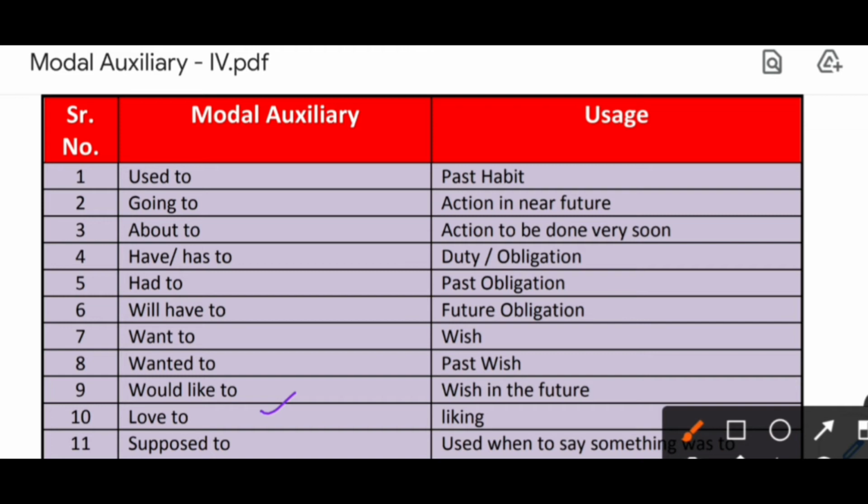Another example of love to is he loves to dance to the beats. Now here whenever there is he, she, it, you have to use s or es after the verb first form. For want to, for love to, you have to use this s or es.